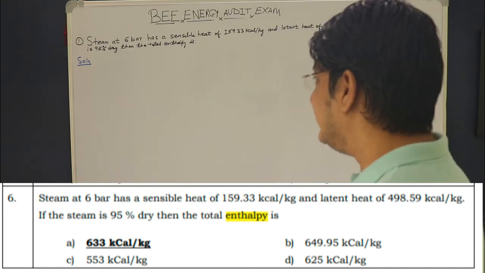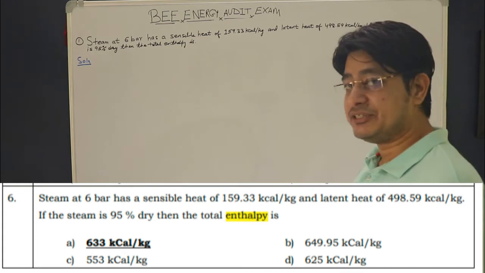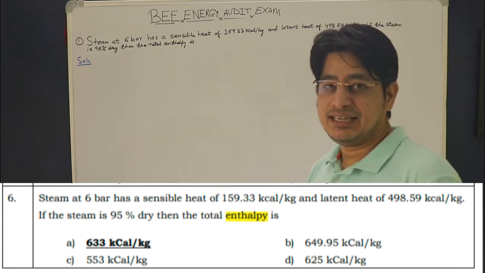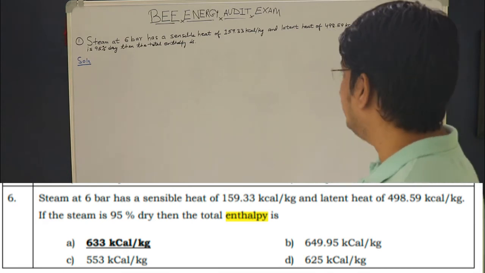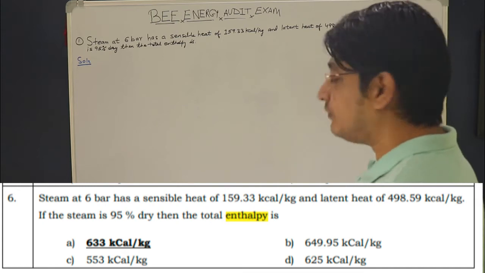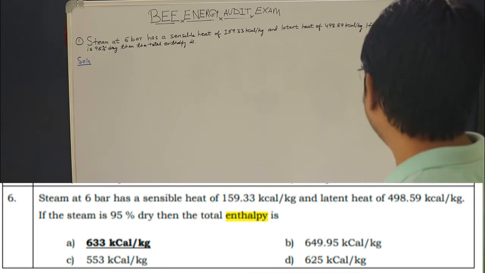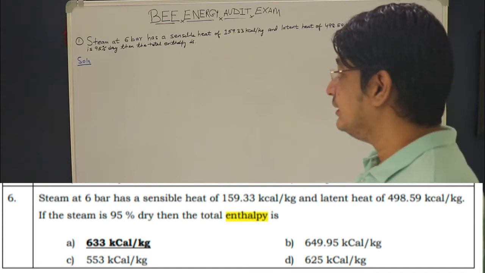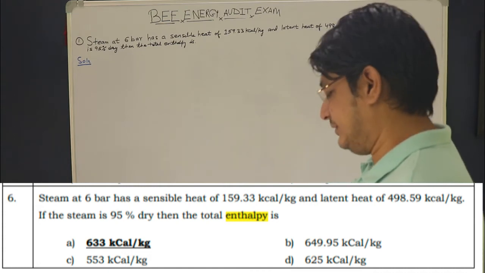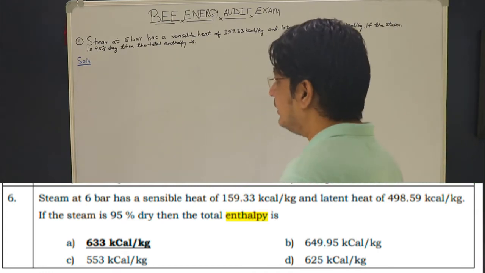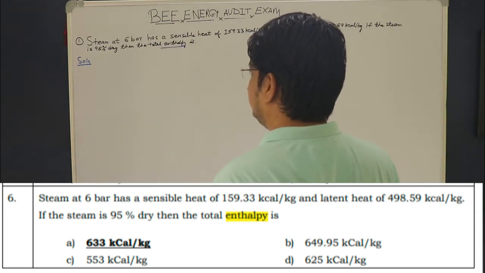The question is, steam at 6 bar pressure has a sensible heat of 159.33 kilocalorie per kg and latent heat of 498.59 kilocalorie per kg. If the steam is 95% dry, then the total enthalpy is. So basically what we have to find in this question is enthalpy.